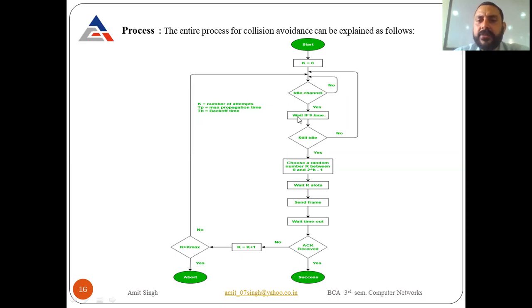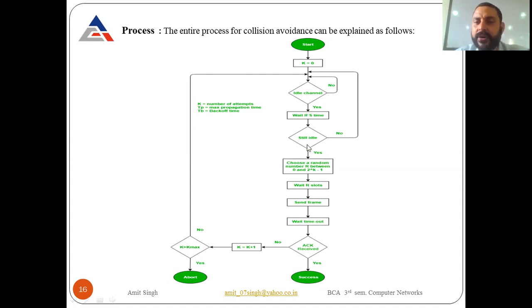The channel is idle. Wait IFS. I want to send the data, the channel is idle, so I have to wait for the interframe space time. After waiting the IFS, if it is still not idle, then it goes back to the first step and checks the channel again. If the channel is idle, wait for IFS.